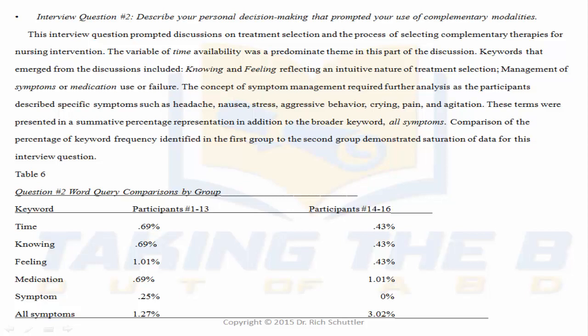She did her work and, after 13 interviews, she ran her data to find the major themes. Then she did interviews with people number 14, 15, and 16, 3 more interviews, to find out what those themes were, and that's when she decided that data saturation or theoretical saturation was achieved after 16 people.